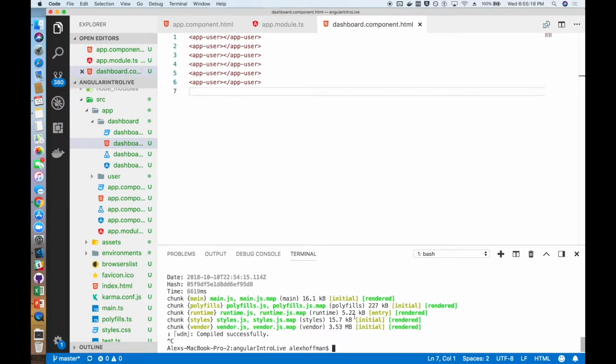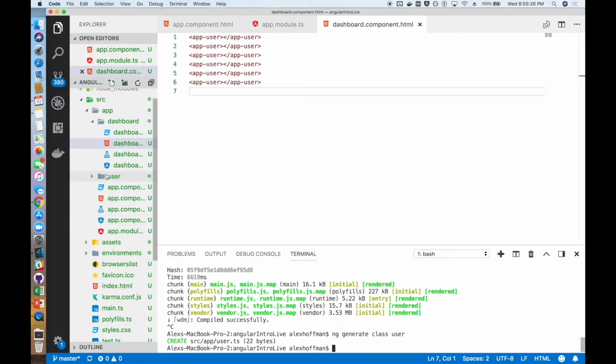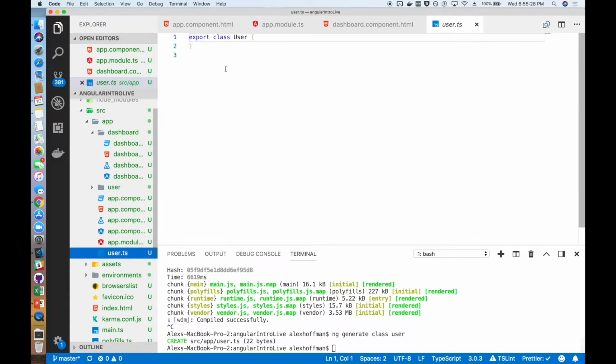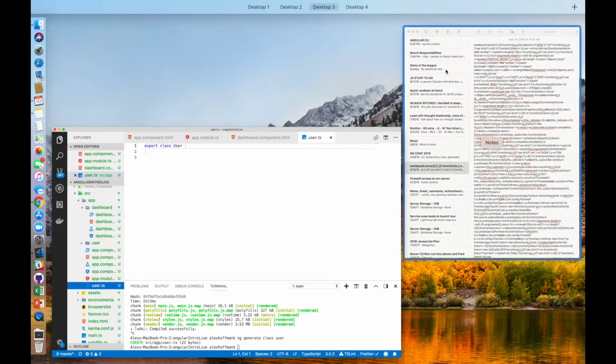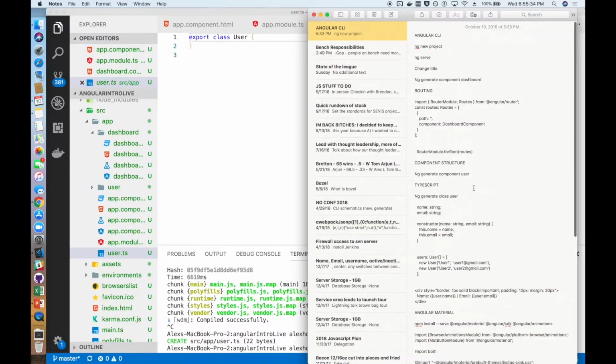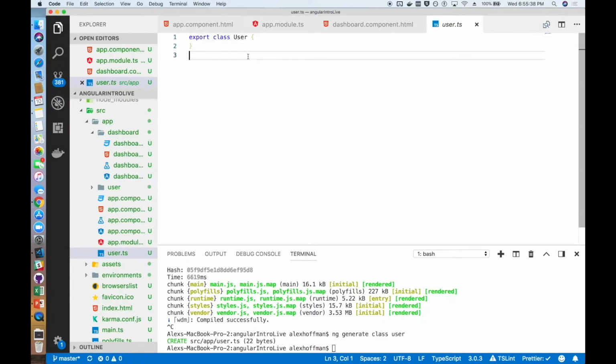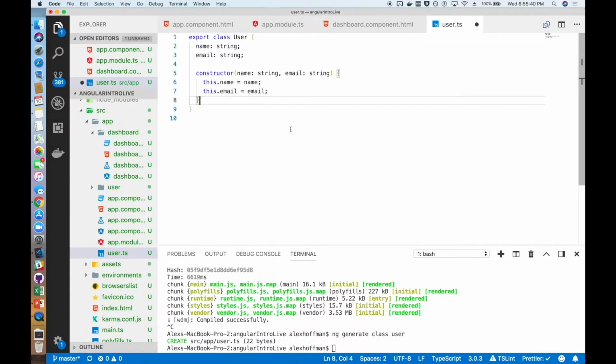Go back over into our test application, and we're going to generate a user class. By generating a user class, we can define what a user is going to look like, and we can use that in the rest of our application. So if we go through and get what I've predetermined the user is going to look like, the user is going to have two properties, a name and an email, and they're both going to be strings.